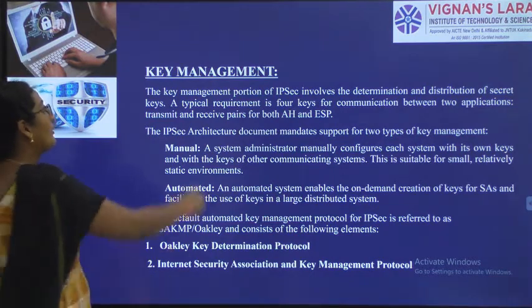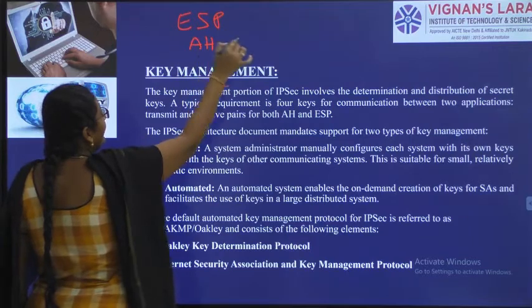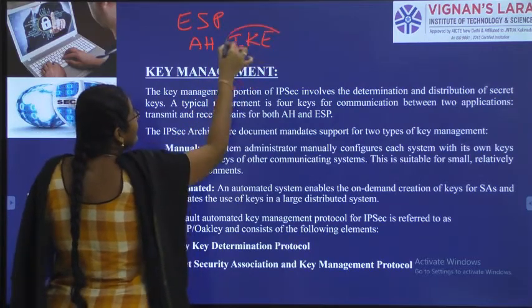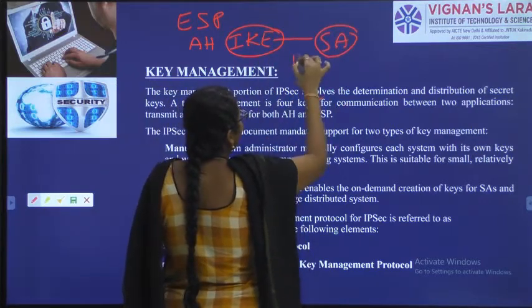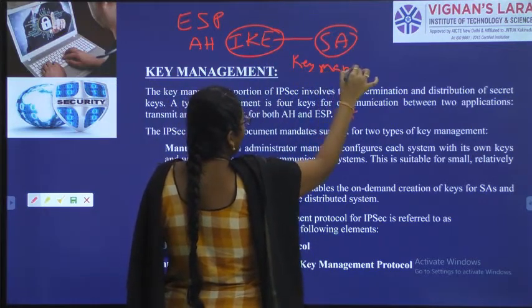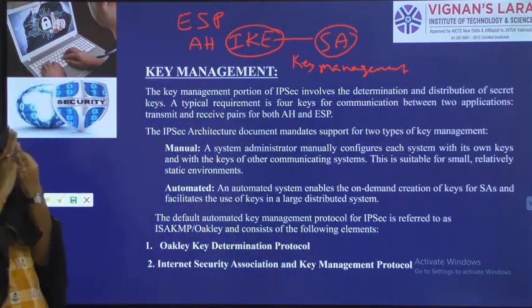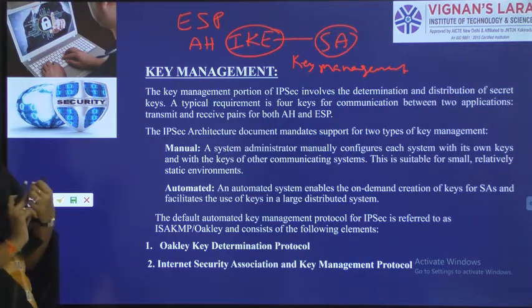As I already told you, encapsulating security payload, authentication header, internet key exchange. This internet key exchange is for performing security association and key management. Now you people will understand. IP security is for three things: encapsulating security payload, authentication header, internet key exchange.